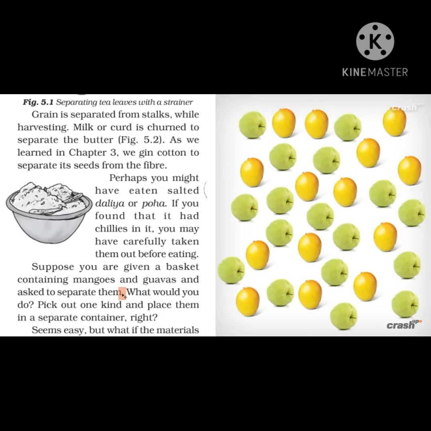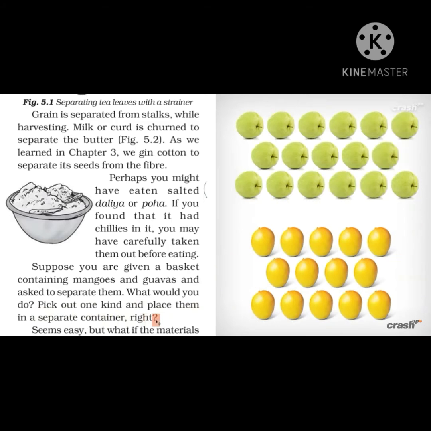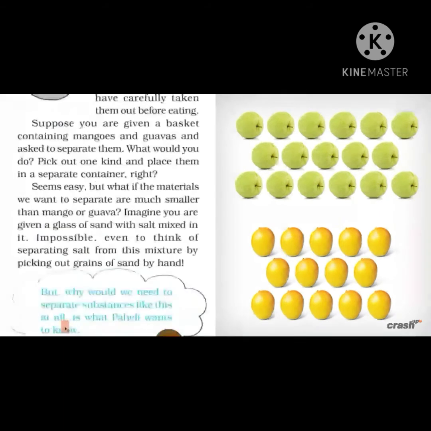You will easily separate both components as they are greater in size. You can put each one into a separate container. So it is very easy to see how these materials can be separated.